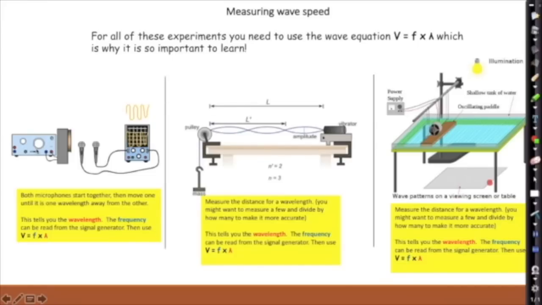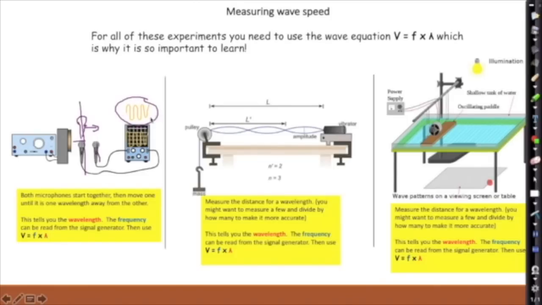So this is an example where we've got a signal generator, a speaker, and 2 microphones. And we've got an oscilloscope that shows the shape of the wave. You start off with both microphones at the same distance from the speaker. Then you would gradually move the second microphone away until the wave that appeared on the oscilloscope had moved one full wavelength along.